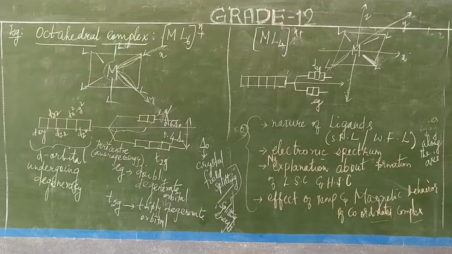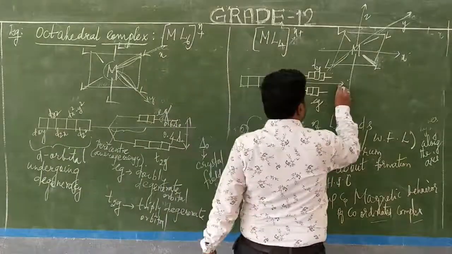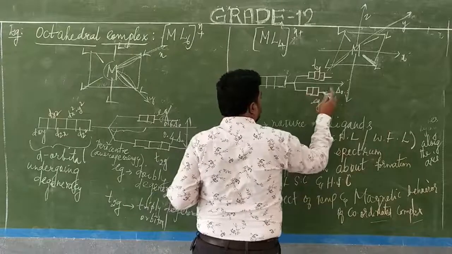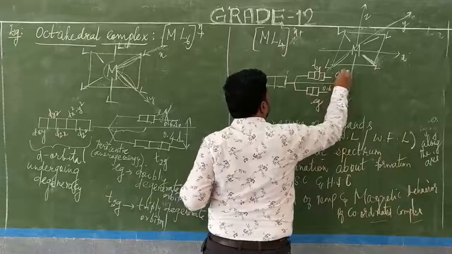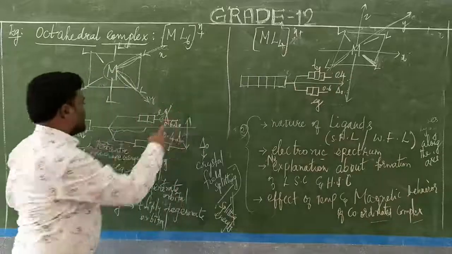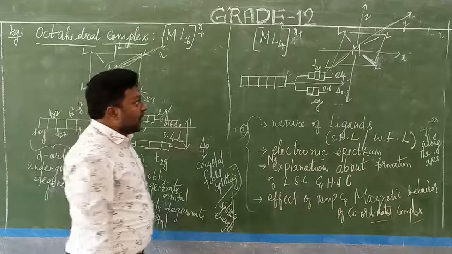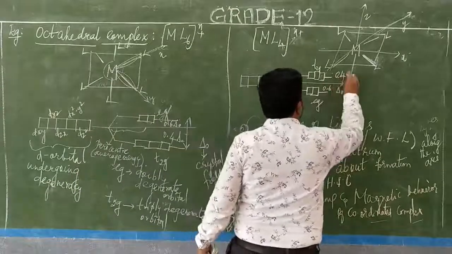Which means what you have to keep in mind there is t2g, and the other one is eg, isn't it? Now see the energy range. The energy range is represented by delta naught. Here eg will have 0.6 and t2g 0.4, quite opposite to this. Here eg will have 0.6 delta naught here, and here it is 0.4, and here it is 0.4 and 0.6, the energy range.